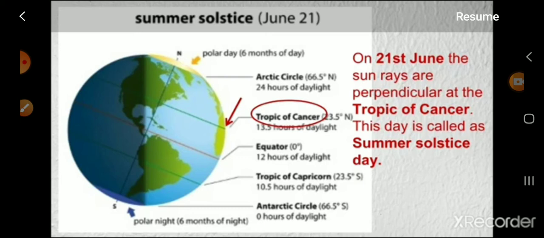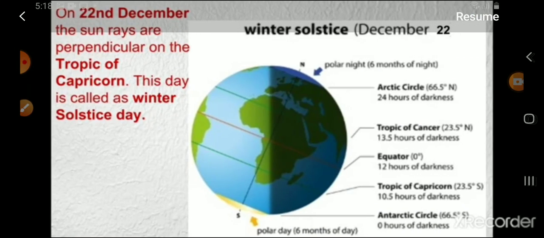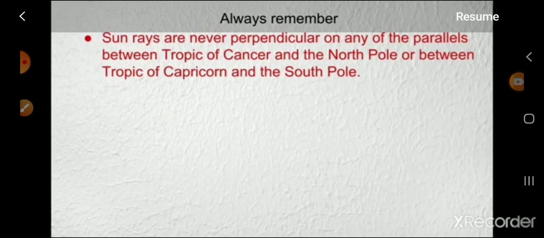So here they have shown the picture. On 22nd December, the sun rays are perpendicular on the Tropic of Capricorn. This day is called winter solstice day. Always remember, sun rays are never perpendicular on any of the parallels between the Tropic of Cancer and the North Pole, or between the Tropic of Capricorn and the South Pole.